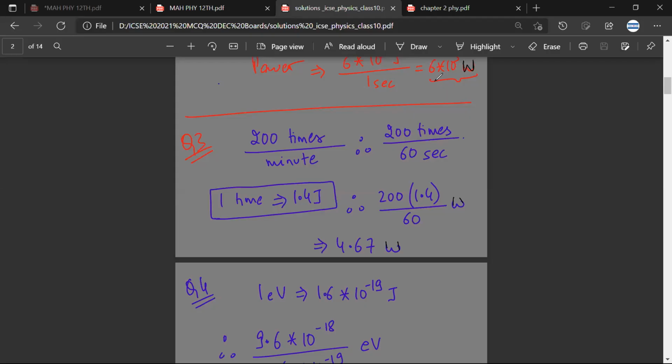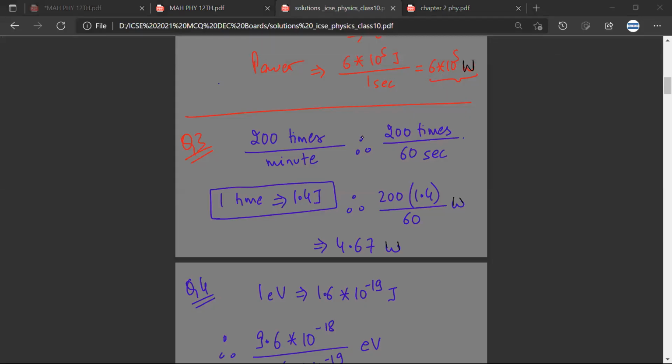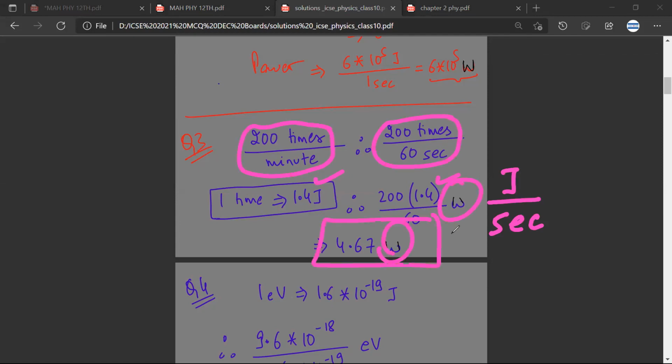Now, this is how the solution looks. This is 200 times per minute. This gets converted into 200 times in 60 seconds. Now, each beat of the heart requires 1.4 joule. This is 200 into 1.4 divided by 60, because the numerator is in joule and the denominator is in second. So the answer that I will get would be in watt. So this would be my final answer. Mr. CB, any doubt? No doubt, sir.